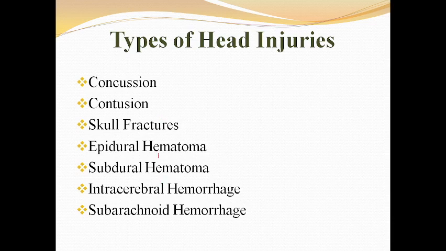Epidural hematoma: the bleeding hematoma occurs between the dura and the skull. It is mainly due to arterial bleeding. Surgical emergency is needed. Subdural hematoma: the hematoma occurs under the dura mater. It is due to venous bleeding. Intracerebral hemorrhage means rupture of blood vessels within the brain. Subarachnoid hemorrhage: the hemorrhage occurs within the subarachnoid space. So these are the types of head injuries.